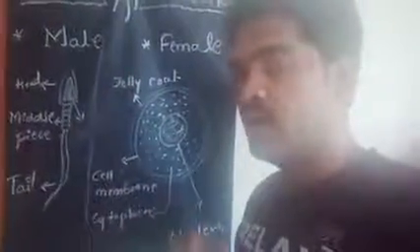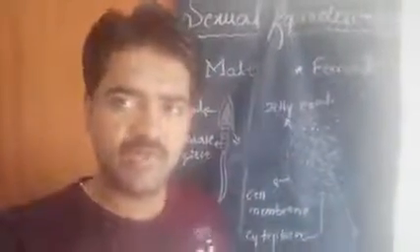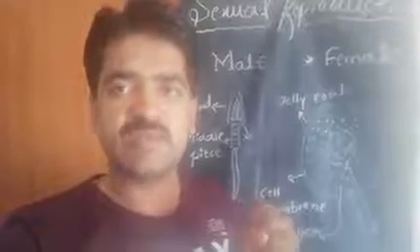Here we have one word, fertilization. Fertilization means the combination, or fusion, of the male and female gamete.